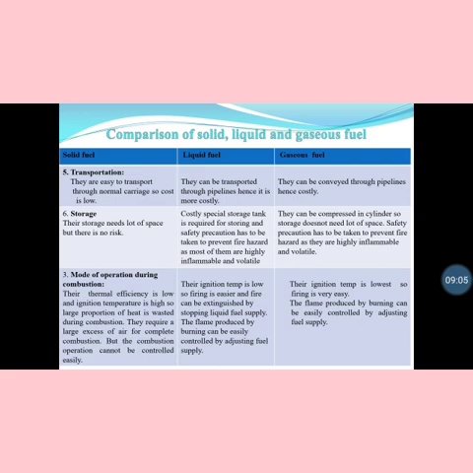For solid fuels, the thermal efficiency is very low and the ignition temperature is high, so they require a large amount of air for complete combustion, but the combustion cannot be controlled easily. In liquid fuels, the ignition temperature is low, so they easily catch fire and burning can be stopped by cutting the supply. The flame produced by burning can be easily controlled by adjusting the fuel supply. For gaseous fuels, the ignition temperature is lowest, so firing is very easy. The flame produced by burning can be easily controlled by adjusting the fuel supply.